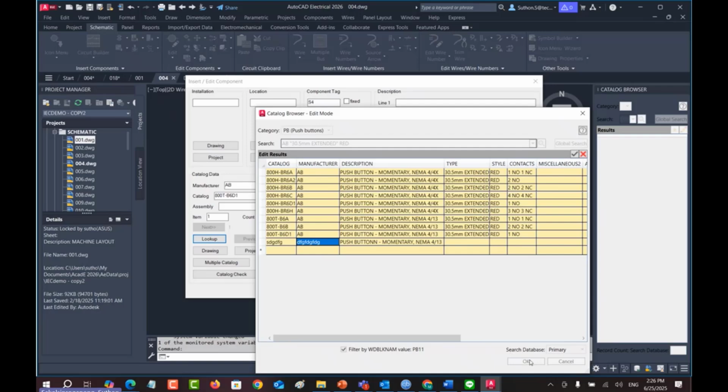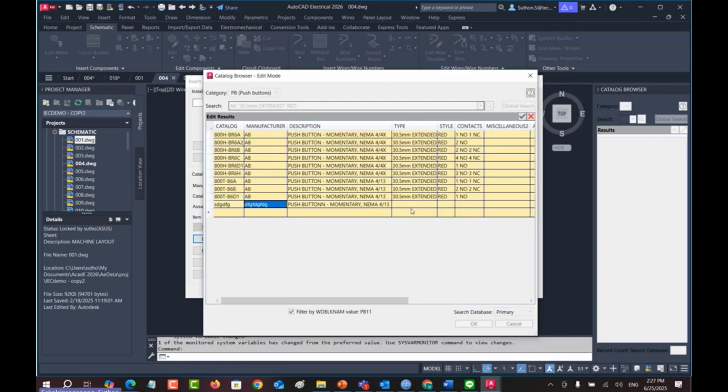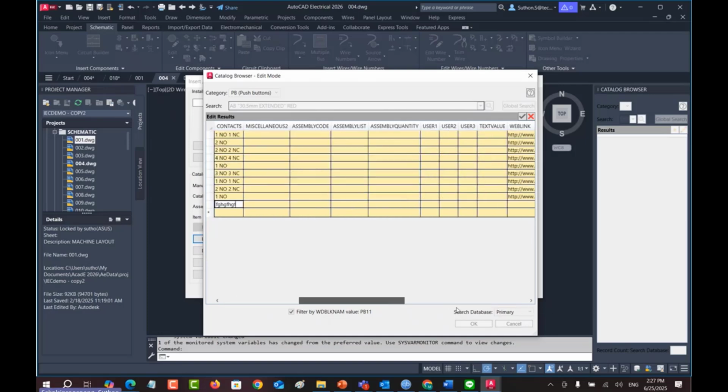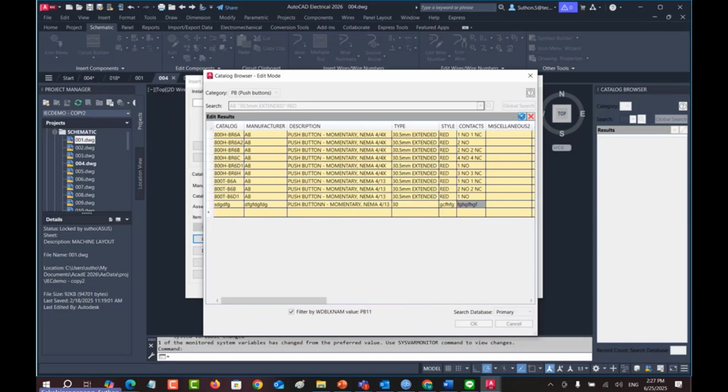Okay, and then I will shoot this one. I can't hit OK yet because the system needs more information. So I will copy this line, copy the text in this line, and then put it here, maybe 30. Or can I type anything? And see more. Okay, hit the OK here.